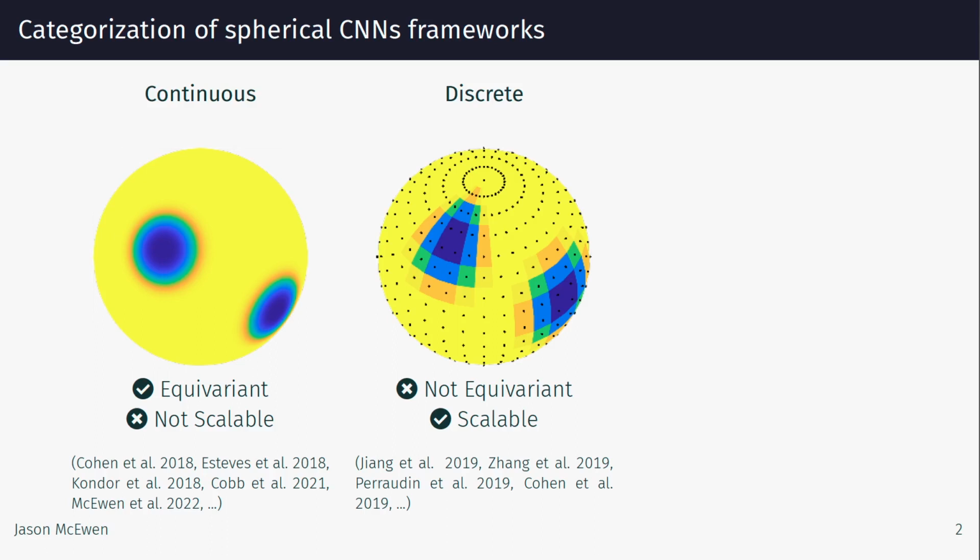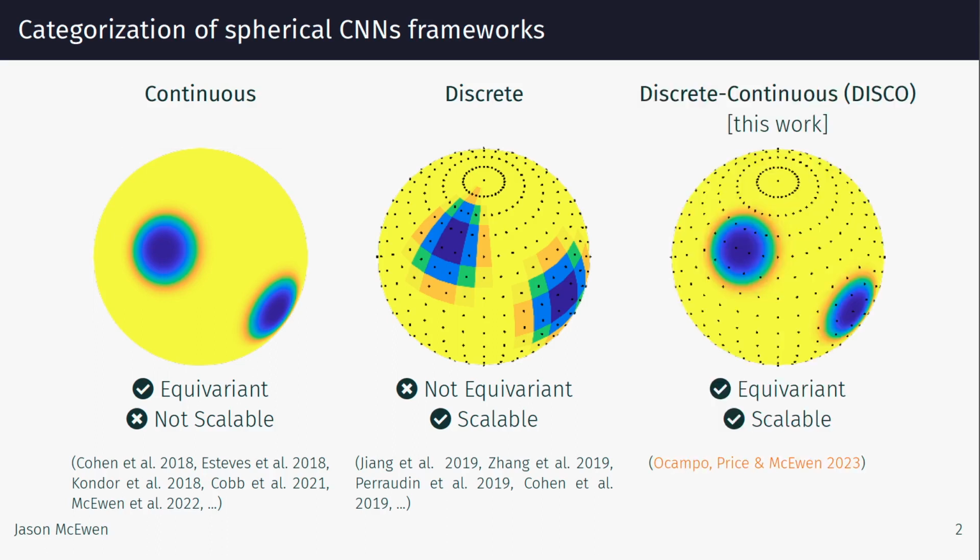Current spherical CNN frameworks can be broadly classified into two categories. Continuous approaches constructed natively on the sphere, typically through spherical Fourier representations, exhibit excellent rotational equivariance properties, but they are not computationally scalable at present. Discrete frameworks necessitate an approximate representation of spherical signals, losing the connection to the underlying continuous symmetries of the sphere, and thus cannot fully capture rotational equivariance. However, they can typically be computed efficiently.